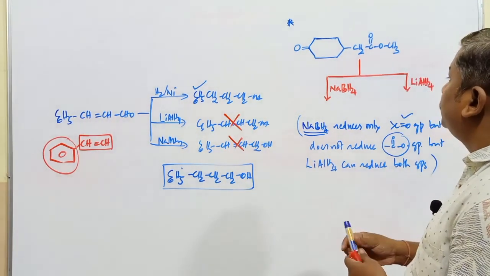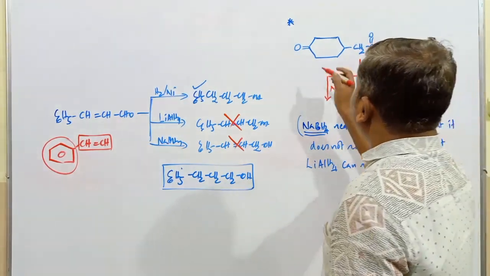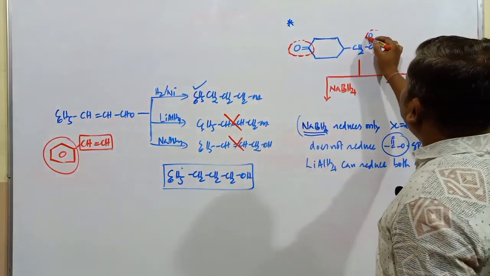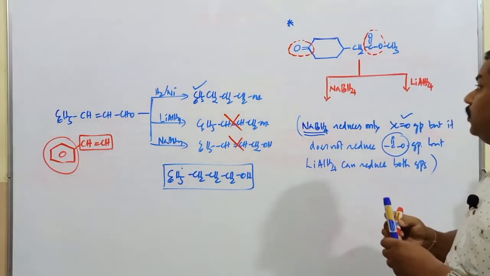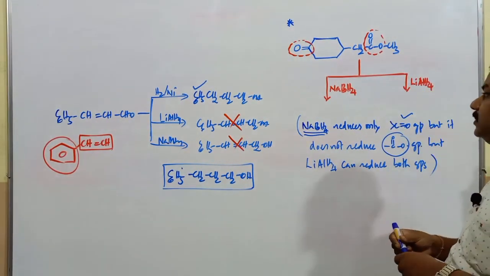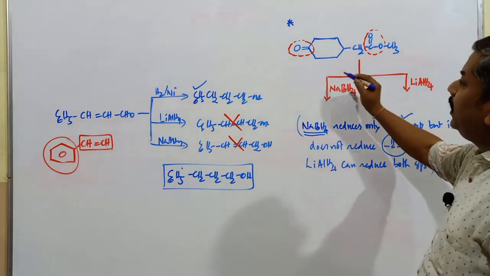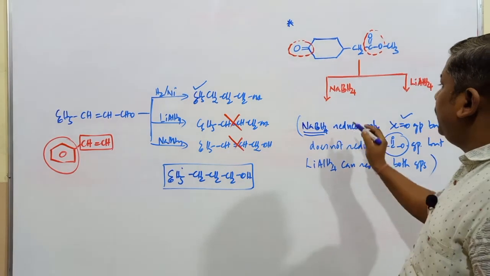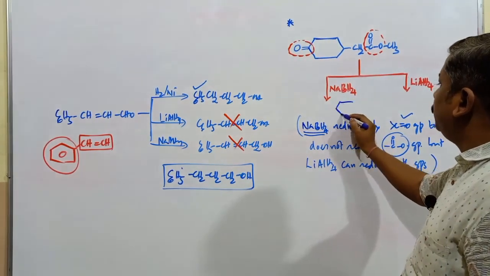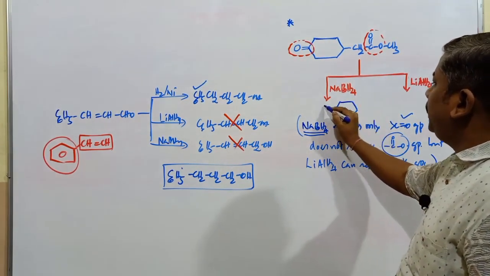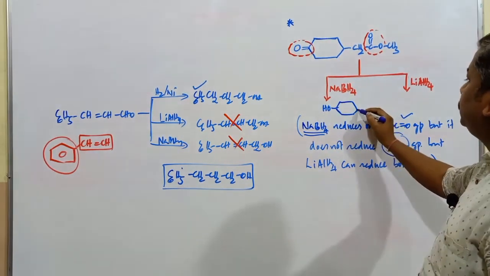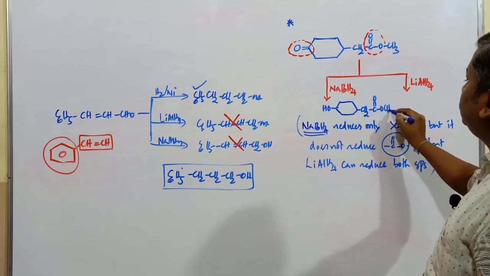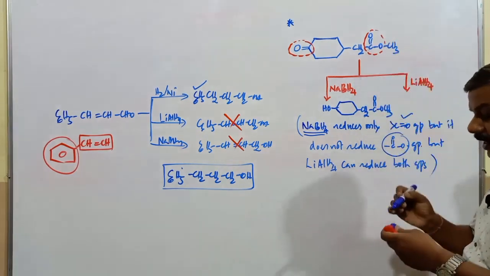Now what is the functional group present in these two compounds? This is the group containing C=O. The compound which contains COO is going to be an ester. Sodium borohydride reduces only the carbonyl group, but it does not affect the ester. So the main product obtained with sodium borohydride will have OH, and next, CH2, C=O and CH3. That group remains as it is.